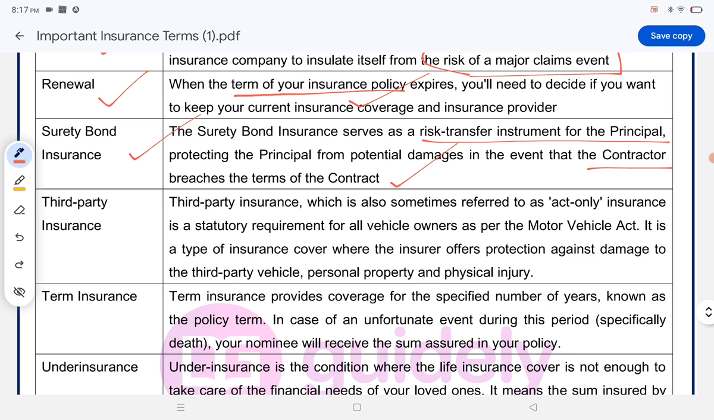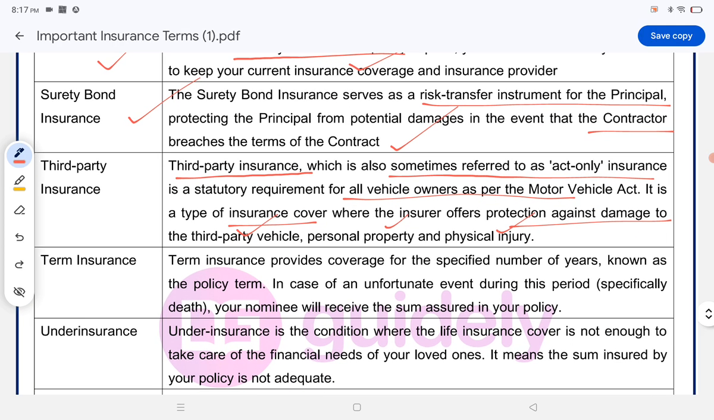Third party insurance. Third party insurance, which is also sometimes referred to as Act Only insurance, is a statutory requirement for all vehicle owners as per the Motor Vehicles Act. It is a type of insurance cover where the insurer offers protection against damage to the third party's vehicle, personal property, and physical injury.